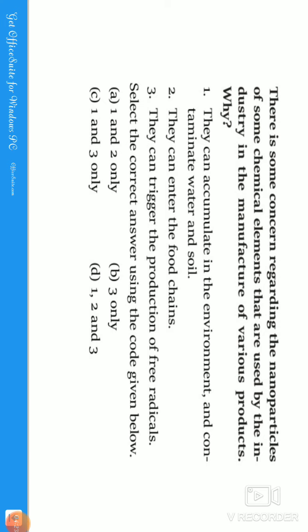So those nanoparticles can affect the production of free radicals. Exactly, guys. The three statements are correct. These are the type of questions UPSC is interested in, guys. Always analyze the questions and give the answers with respect to the questions. Let us see the answer. The answer is 1, 2, 3, guys. Let us move to the next question.